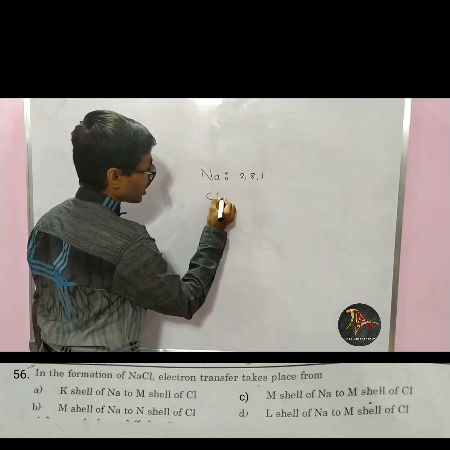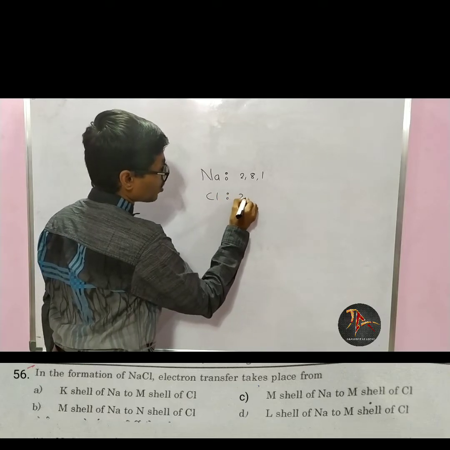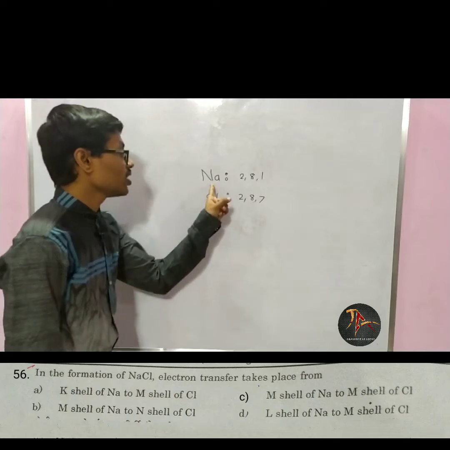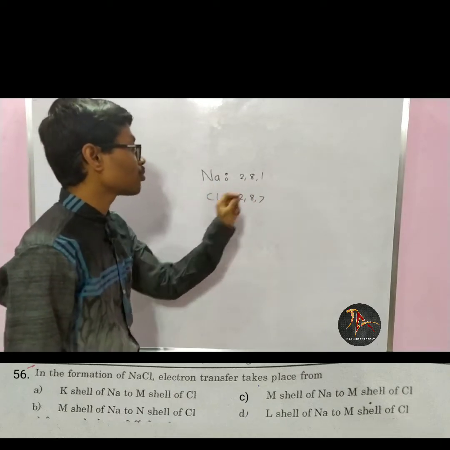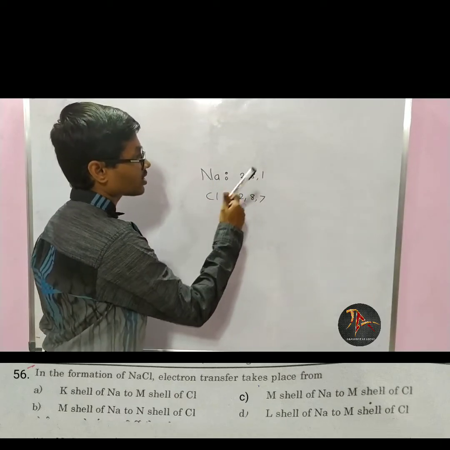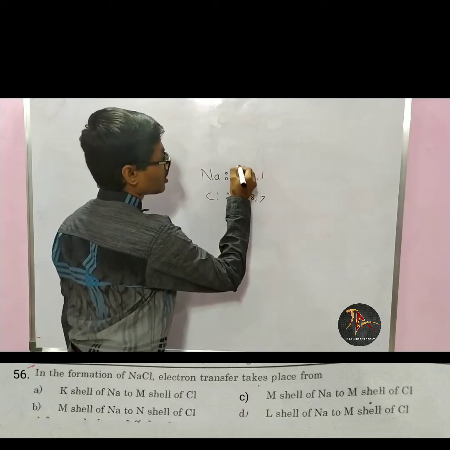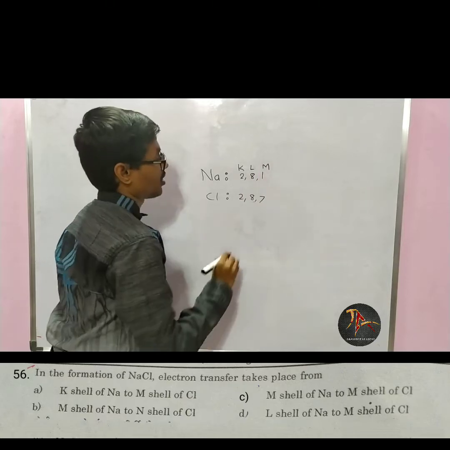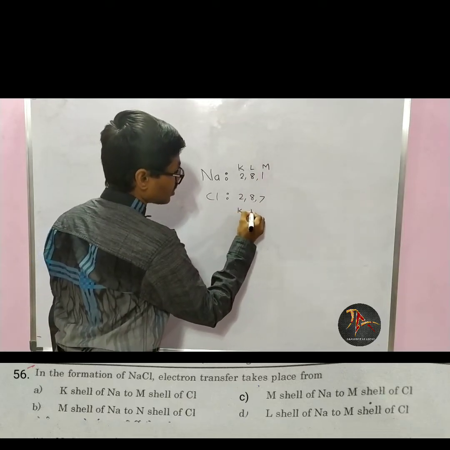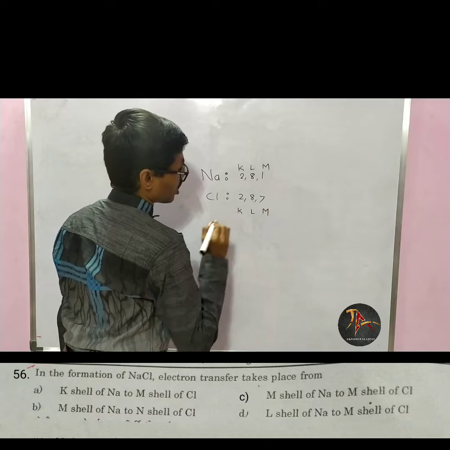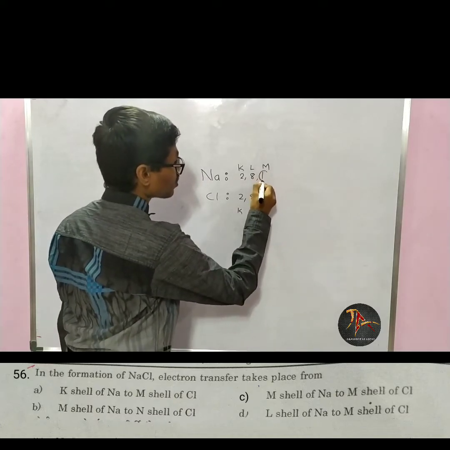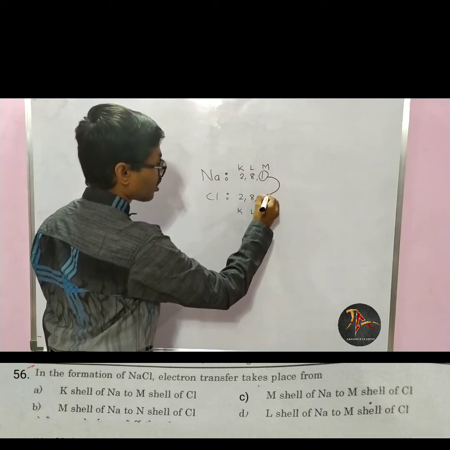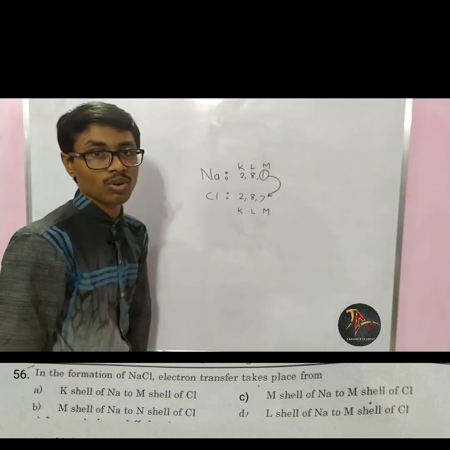For the chlorine atom, its electronic configuration is 2, 8, 7. Sodium has an incomplete octet. It has one extra electron in its M shell; this is the K shell, this is the L shell, and this is the M shell. For chlorine, this is the K shell, this is the L shell, this is the M shell.